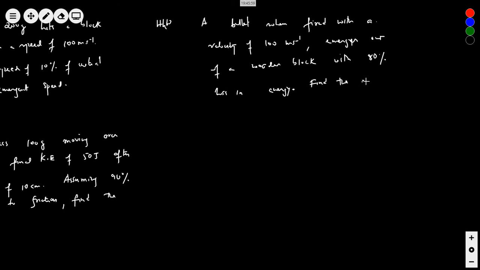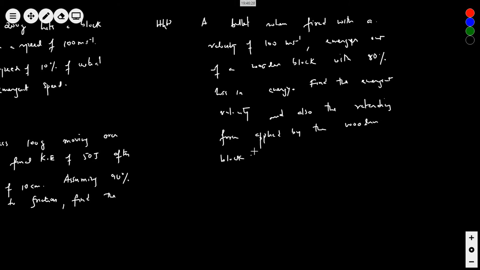Find the emergent velocity and also the retarding force applied by the wooden block of thickness 6 cm.